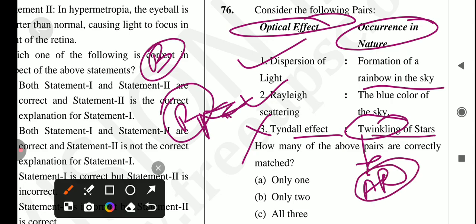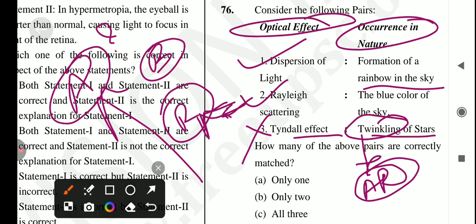Okay, atmospheric refraction के द्वारा ये होता है. And what is atmospheric refraction? It is the occurrence when light bends due to the change in its speed as it passes through the layers of the atmosphere. Okay, और layers of the atmosphere, आप हमें कमेंट में बताएं कि कितने layers हैं, वो भी sequence वाइज में. Okay, let me know in the comment section,